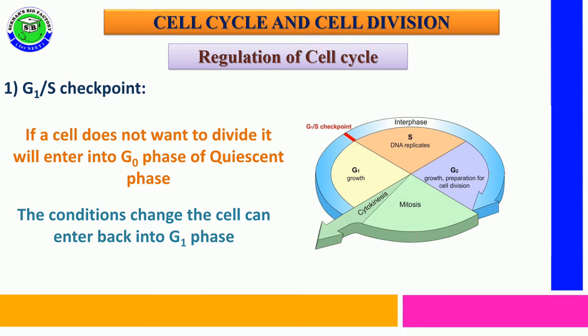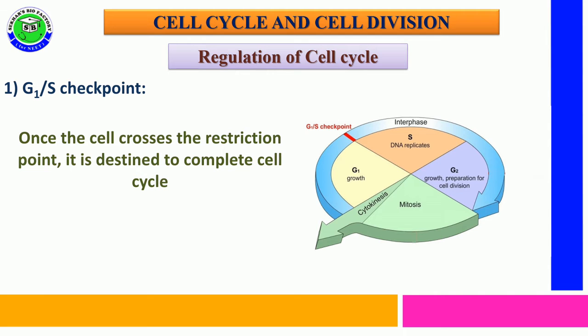If the conditions change in G0 phase, such an undividing cell enters back into G1 phase and tries to cross this G1/S checkpoint. Once the cell crosses this restriction point, it can complete the total cell cycle. That's why G1/S checkpoint is called the major checkpoint.